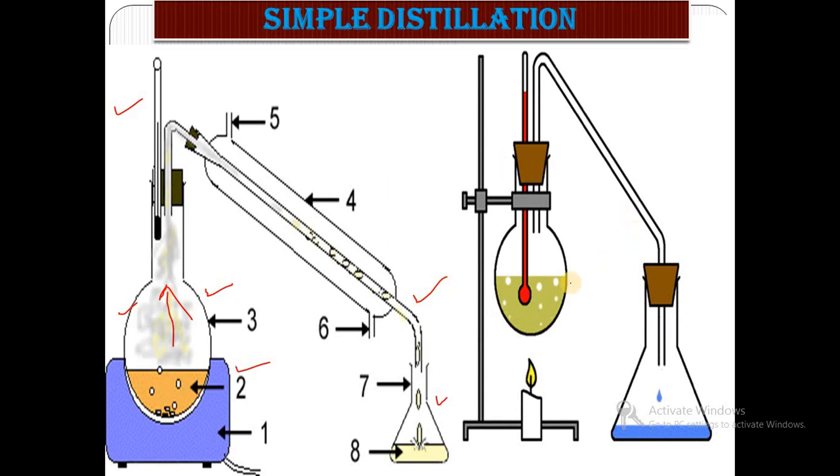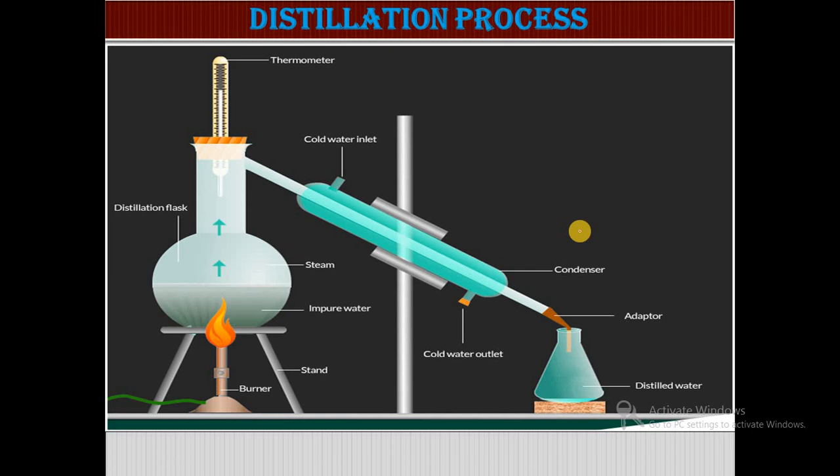So this is the simple distillation assembly. For simplification, I have put these two diagrams here. This is another diagram of simple distillation, shown to make the process clear.